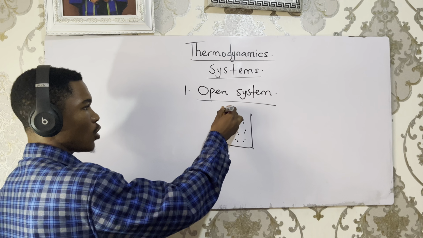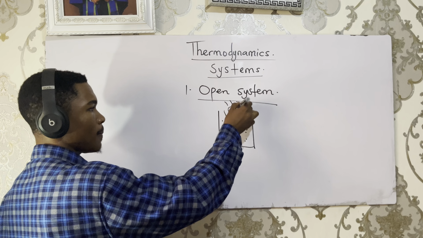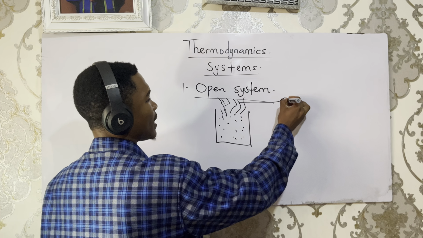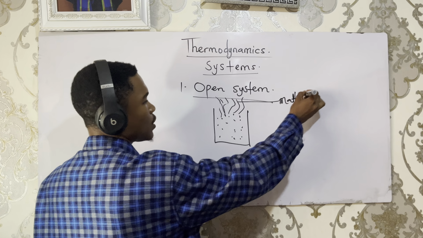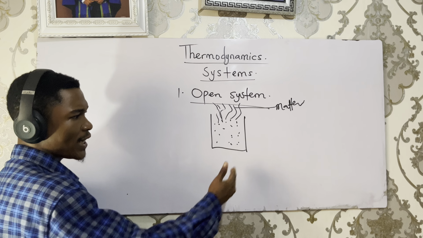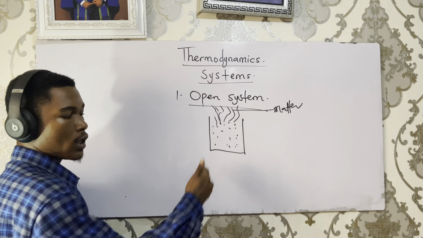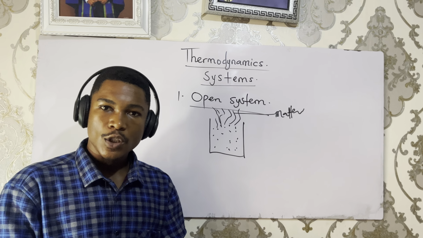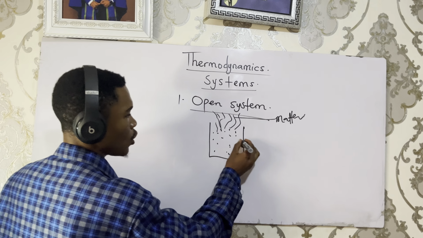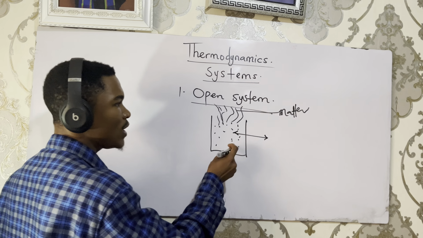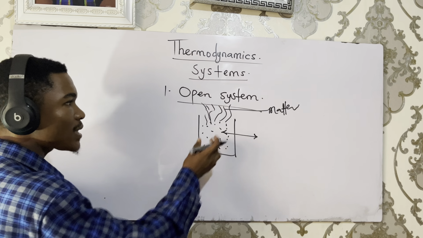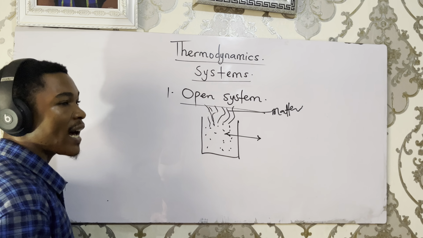All this steam coming out is matter, and it is being exchanged with the surrounding. When you check the boundary of the cup, you notice that the boundary is quite hot, showing that there is exchange of heat between the system and the surrounding through the boundary. So this type of system is termed an open system.